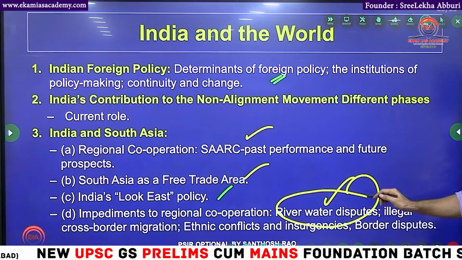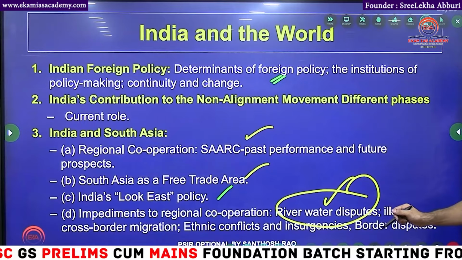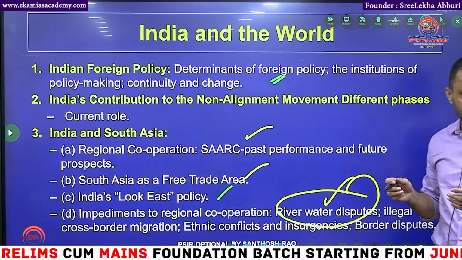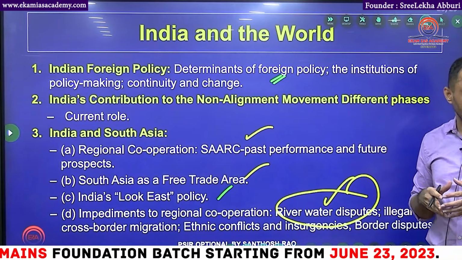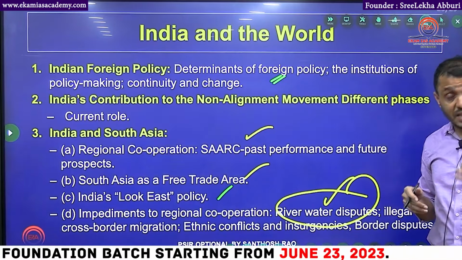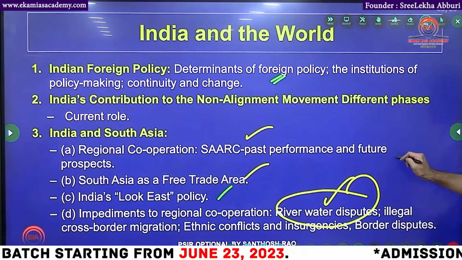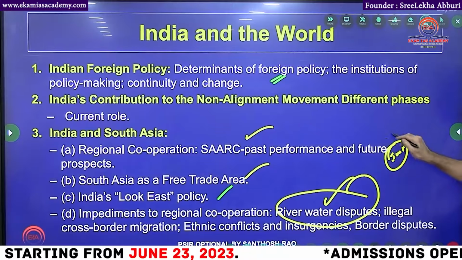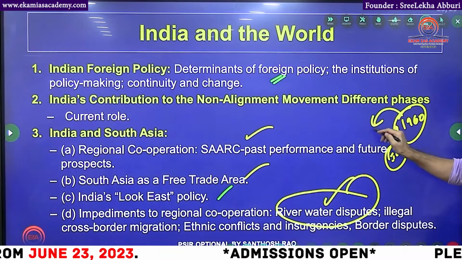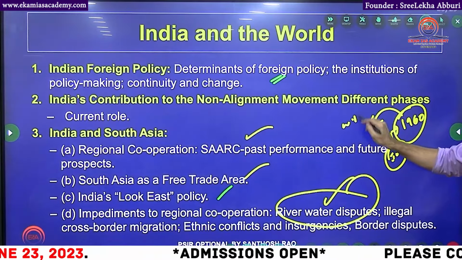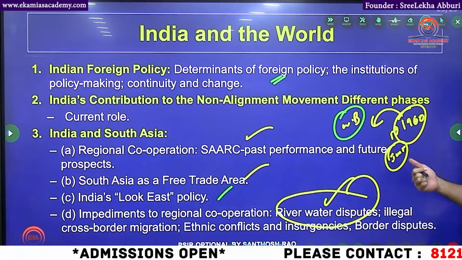Last year, Bangladesh Prime Minister Sheikh Hasina visited India. At that time, we made one agreement on river water sharing. With Bangladesh, we share major rivers like the Brahmaputra, Teesta River, and Ganges River. Regarding river agreements and the Indus Water Treaty also, the river agreement between India and Pakistan in 1960, who mediated this agreement? World Bank. The World Bank mediated this Indus Water Treaty agreement between India and Pakistan.